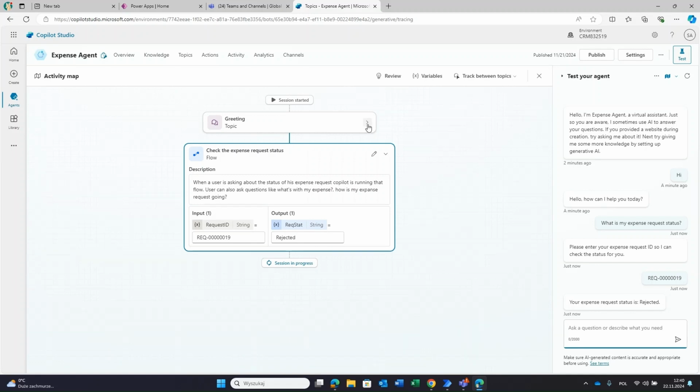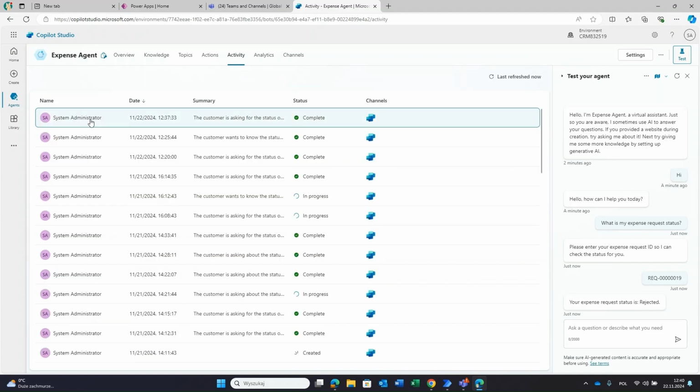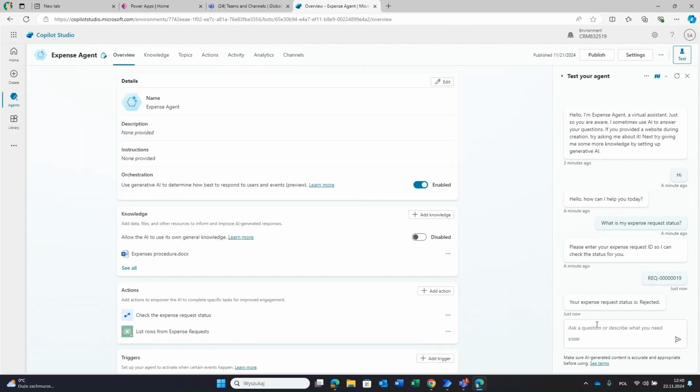For these autonomous agents using actions, all those sessions will be recorded here under the activity tab. So when you go here, you will see the history that I was asking about this, and that was the response, and the session was complete. So there was no error, right? Now maybe let's check how he will choose this knowledge source. Okay, so let's check it.